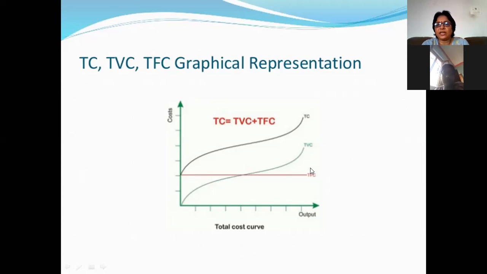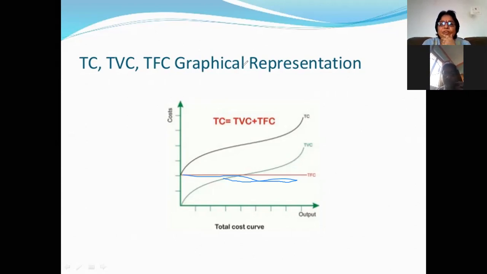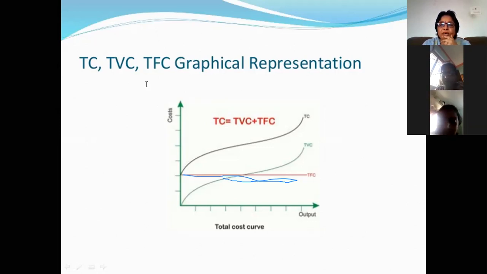Whatever changes occur in the TC curve, there is no change in the fixed cost. Whatever changes occur in the variable cost, the TC curve changes depending only on that. So what is the TC curve?